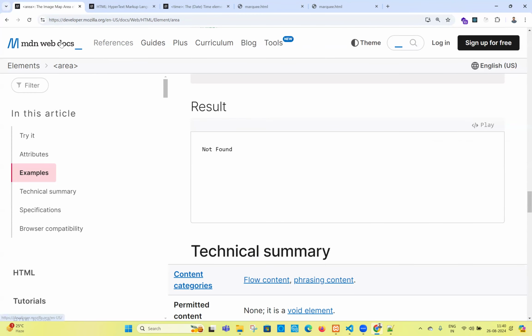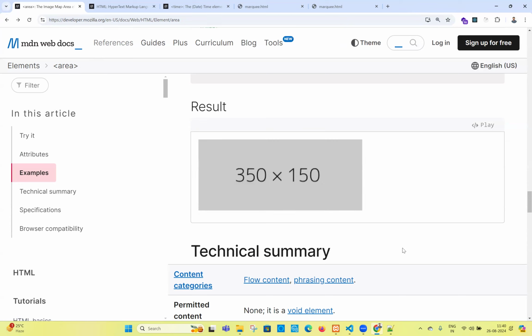Every tag, a map and area. Don't worry. But the problem is that identifying the coordinates is very different. There are some third-party libraries possible. Let me tell you how, in JavaScript, we can get the coordinates of a particular region in the image, not the whole image. In an image, I have person 1, person 2, person 3, person 4. If I click on person 1, I want to get the person 1 details.